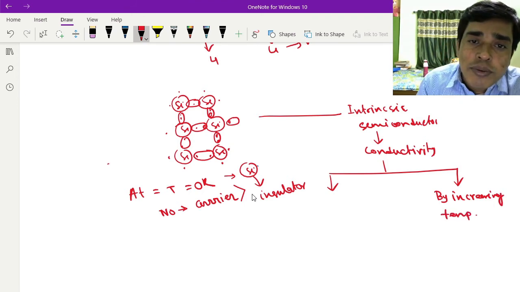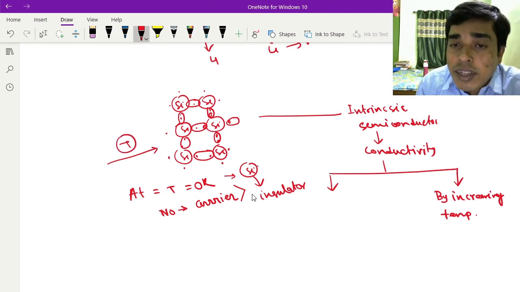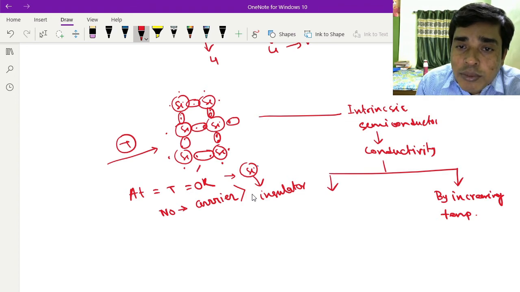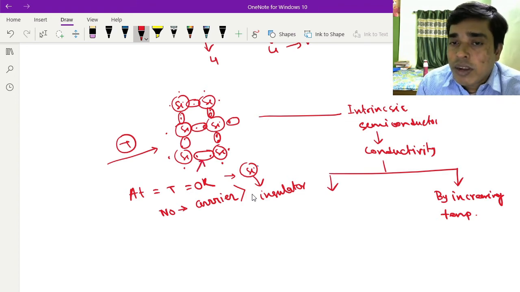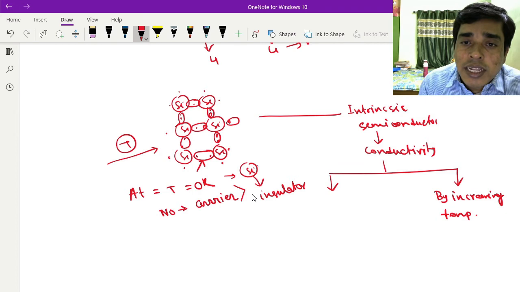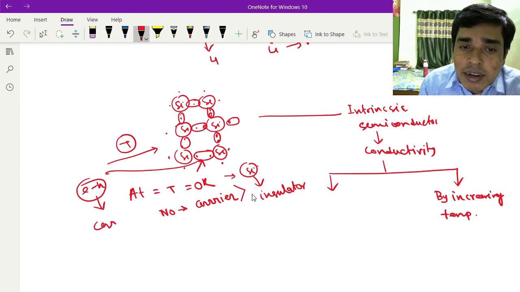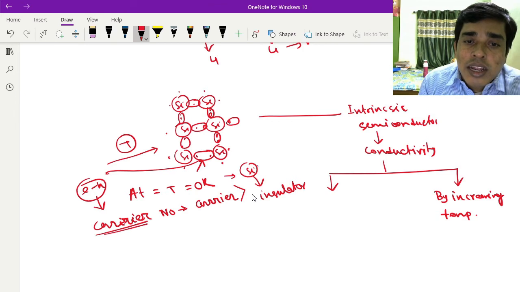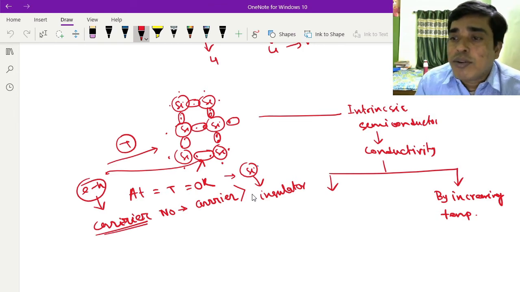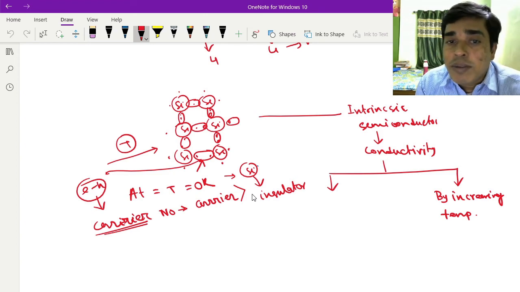When you increase the temperature of this silicon crystal structure, the covalent bonds are broken, and each broken bond gives an electron-hole pair. So this creates carriers, and these carriers conduct current.